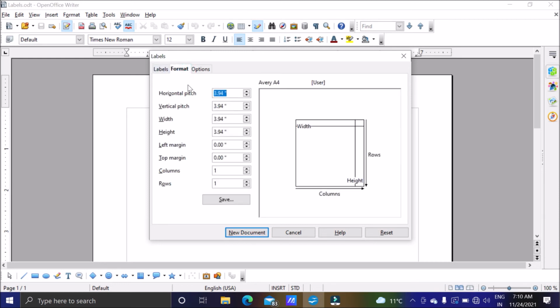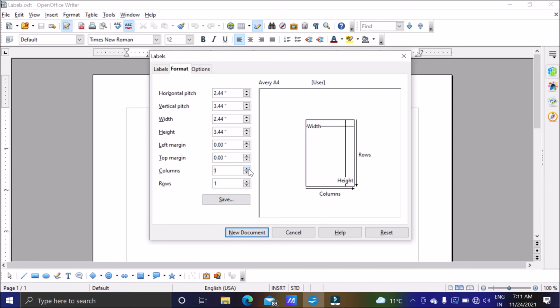Then format. In format you can select the height and width whatever you want. It is taking so much, so I will just decrease it. Width. Okay, number of columns and number of rows.